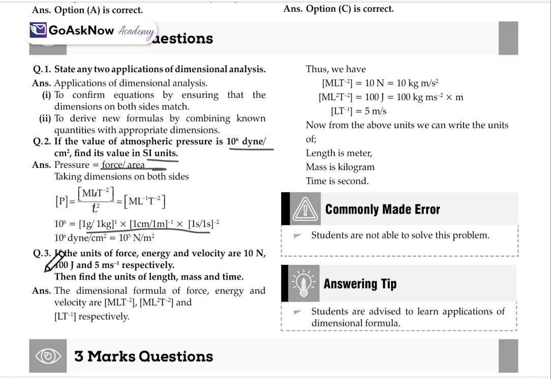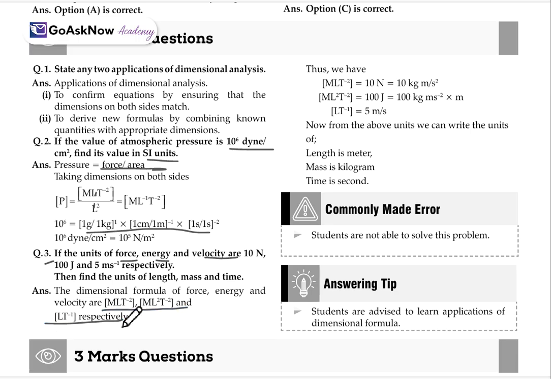Now, question number 3. If the units of force, energy and velocity are 10 Newton, 100 Joule and 5 meter per second respectively, then find the units of length, mass and time. Firstly, the dimensional formulas of force, energy and velocity we already know.